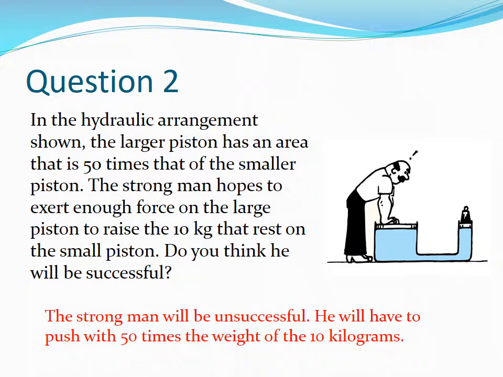The strongman will be unsuccessful. He will have to push 50 times the weight of the 10 kilograms. That is 5,000 newtons, 1,124 pounds, more than his weight. The hydraulic arrangement is arranged to his disadvantage. Ordinarily, the input force is applied to the smaller piston and the output force to the larger piston. This arrangement is just the opposite.